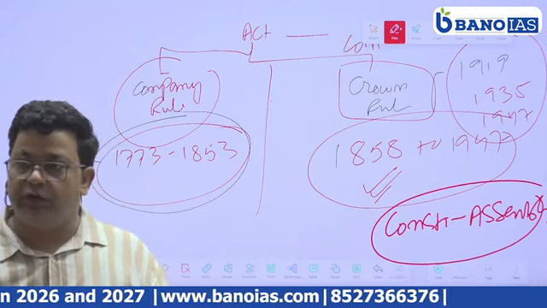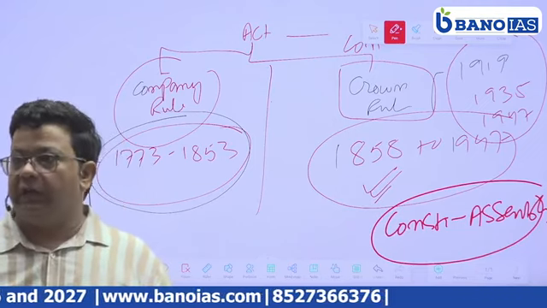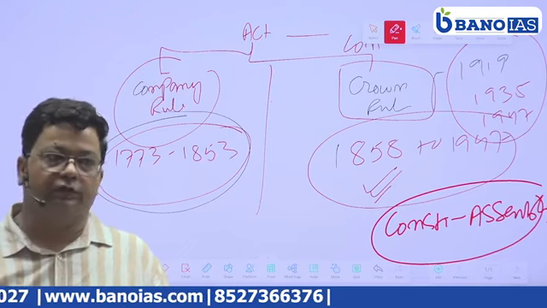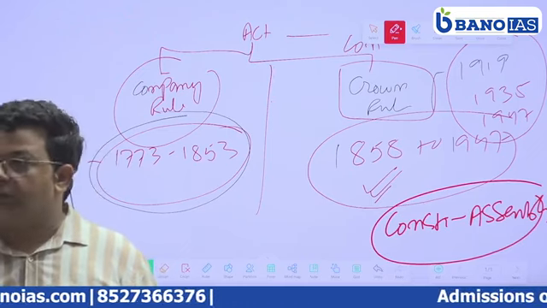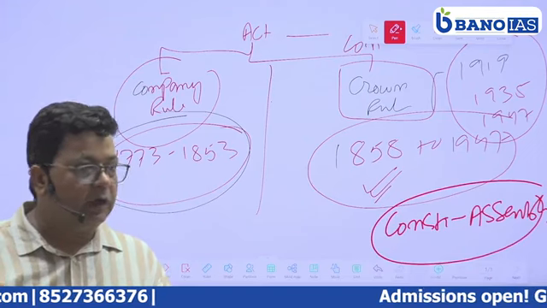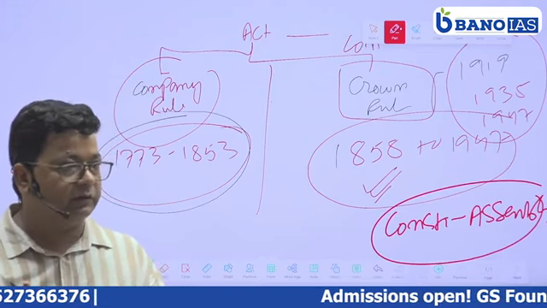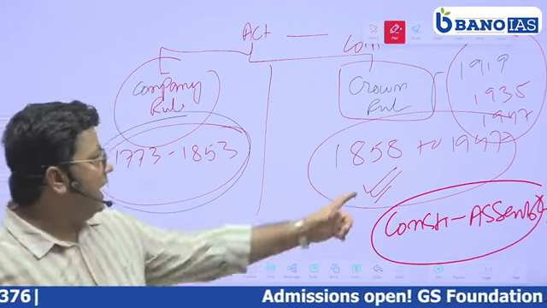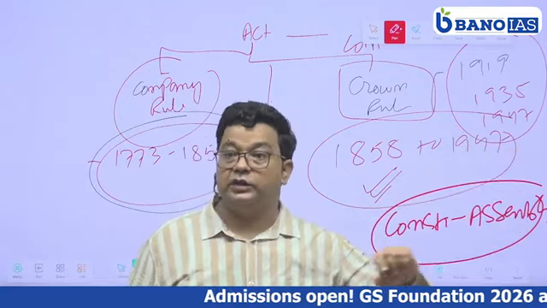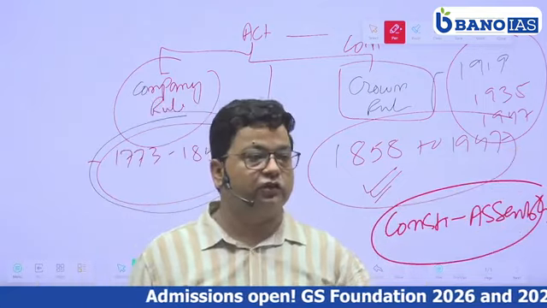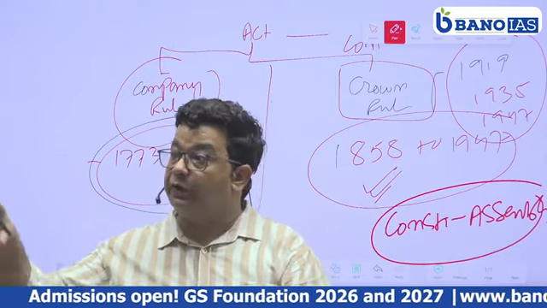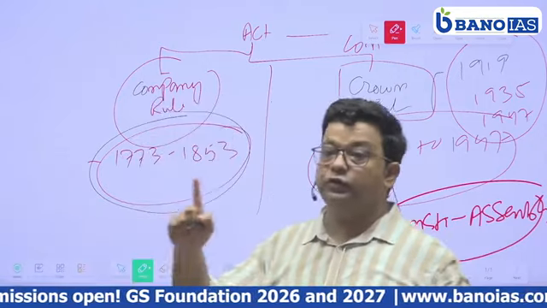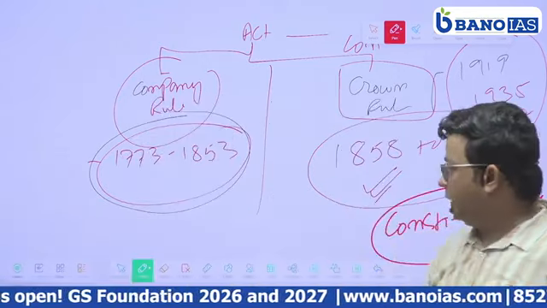Till now there were no questions from the Constituent Assembly in mains, though there were questions in prelims. But with the Acts of 1935 and 1947, there were questions in mains also. So we study from that perspective, under the historical underpinning. Clear?